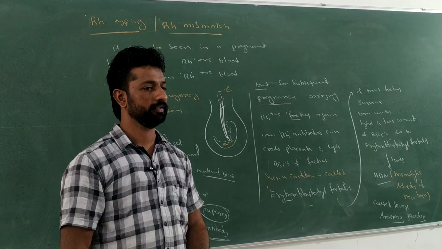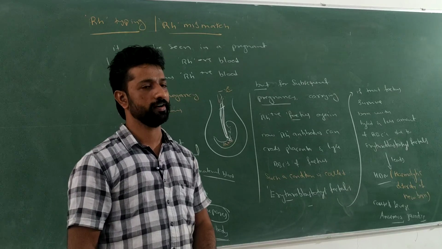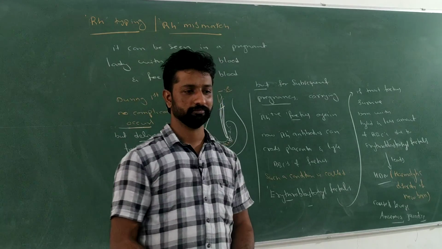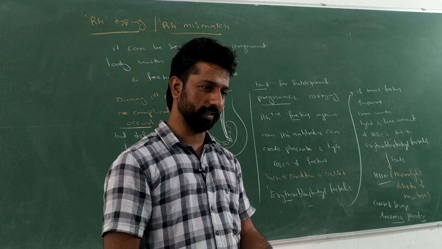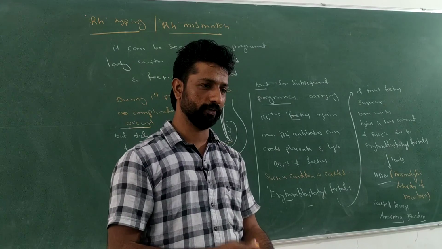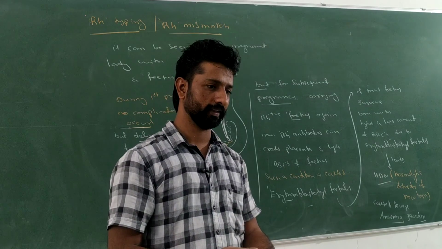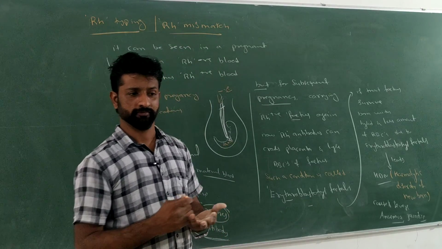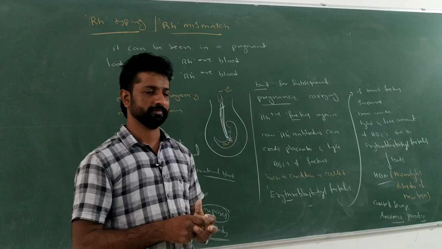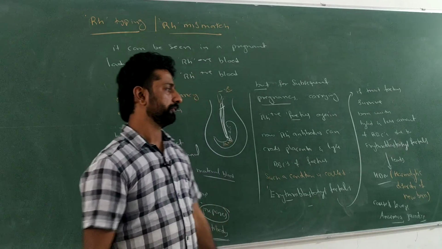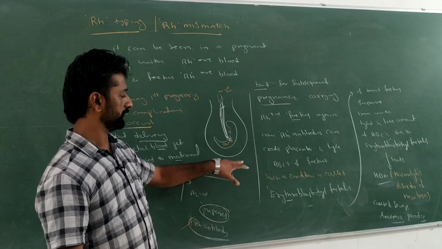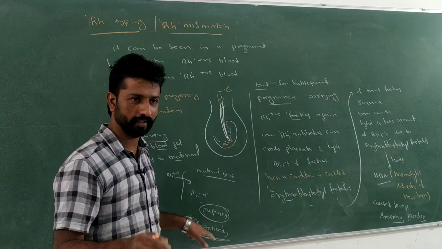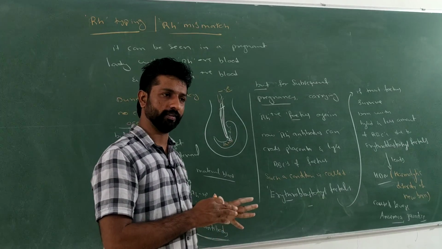After delivery, before delivery also they inject. 7th month, 5th month and after delivery, three times. Before delivery also they first test the mother and father blood. And if any complication occurs, then they give it. See, if there is an RH antibody in the maternal blood, then only the remedy should be taken, that leads to the complication.